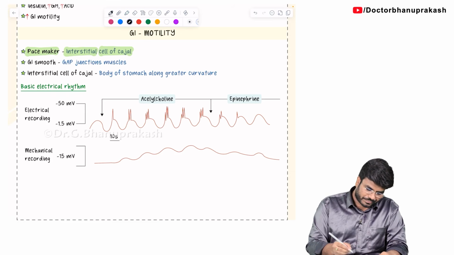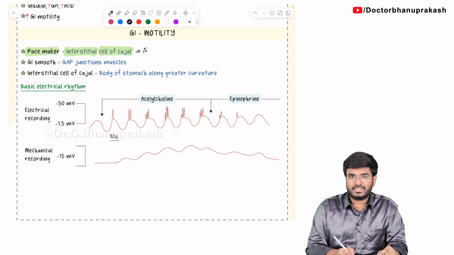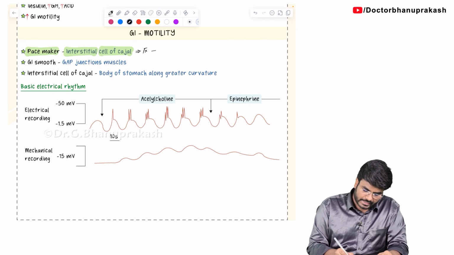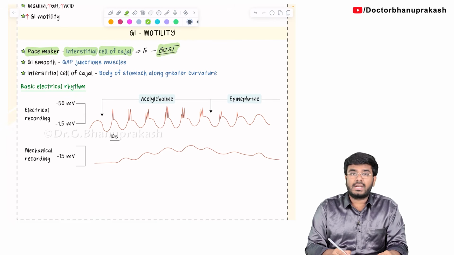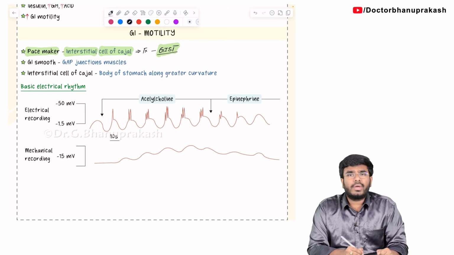In your pathology, a very important question is there: if you are having a tumor of this interstitial cell of Kajal, they are called gastrointestinal stromal tumors. So you have to remember, gastrointestinal stromal tumors are arising from which cell? Interstitial cell of Kajal.